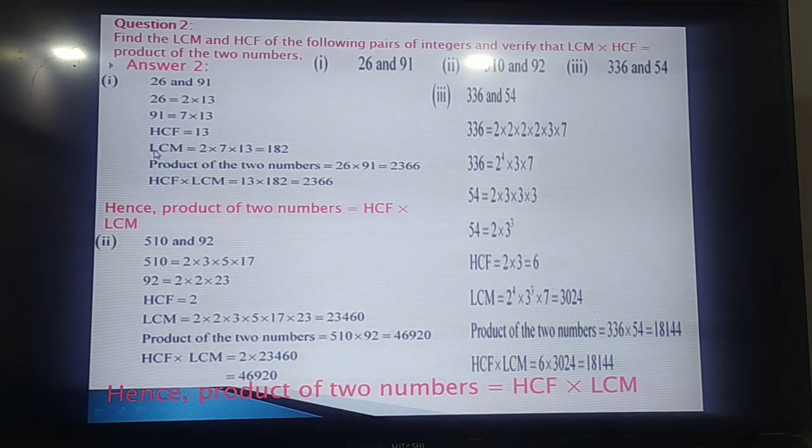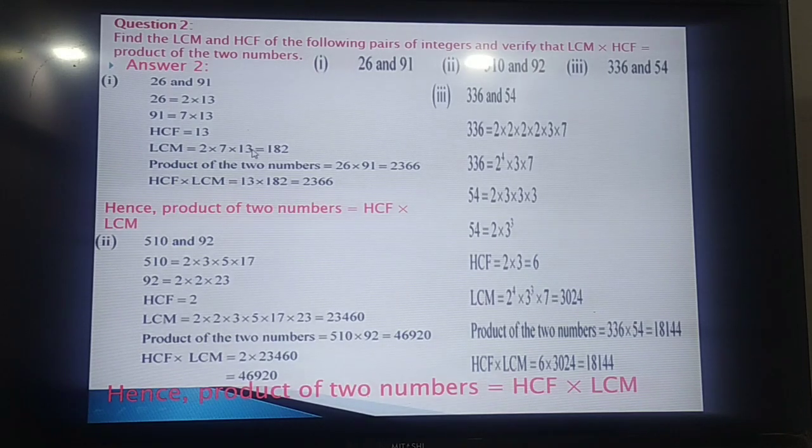Now what happens in LCM, what do we do? First of all, we write the HCF. Here 13 we have written. And the remaining uncommon factors, that is 2 and 7, we multiply. Then the result is 2 into 7 into 13, that is 182. That is the LCM. So HCF is 13 and LCM is 182.